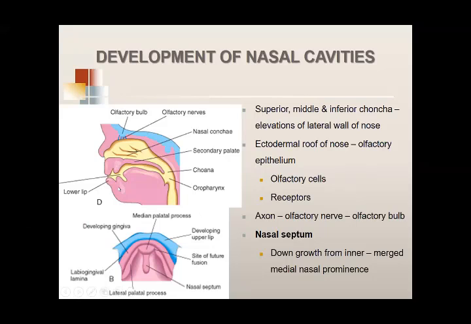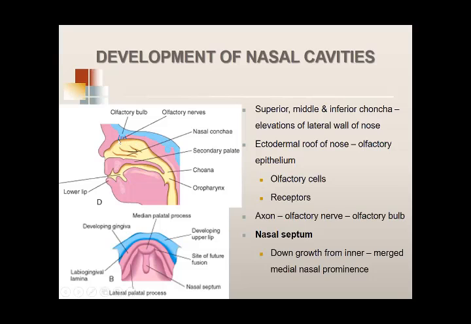Now look at this. In the lateral wall of the nose you have three prominent elevations: superior, middle and inferior concha. These conchae are simply elevations in the lateral wall of the nose, okay? The superior and middle concha are from the ethmoid bone, and the inferior concha is a separate bone in itself. When we do the nose, we'll do the concha with it.